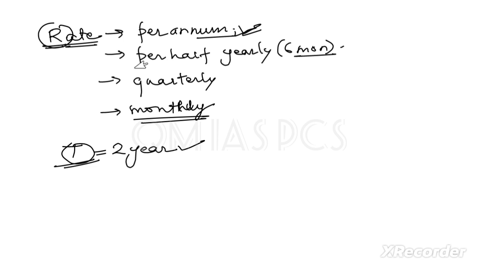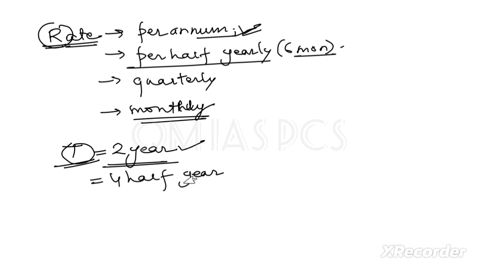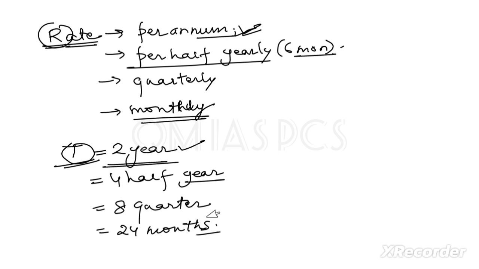When it is given half yearly, then you have to understand how many half years there are in 2 years. There will be 4 half years, then in that case you have to write T is equal to 4. For quarterly, in 2 years how many quarters are there? In 1 year there will be 4 quarters, so in 2 years there will be 8 quarters. Then monthly, how many months will there be? 24. So based on this, you have to write the time period.